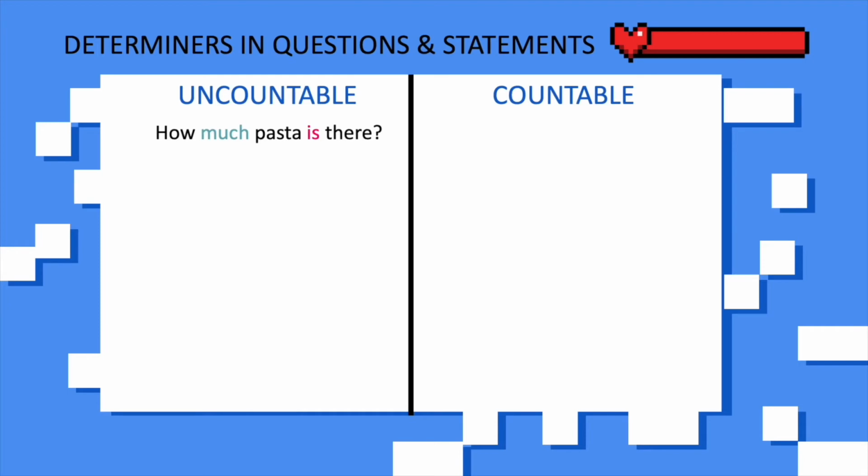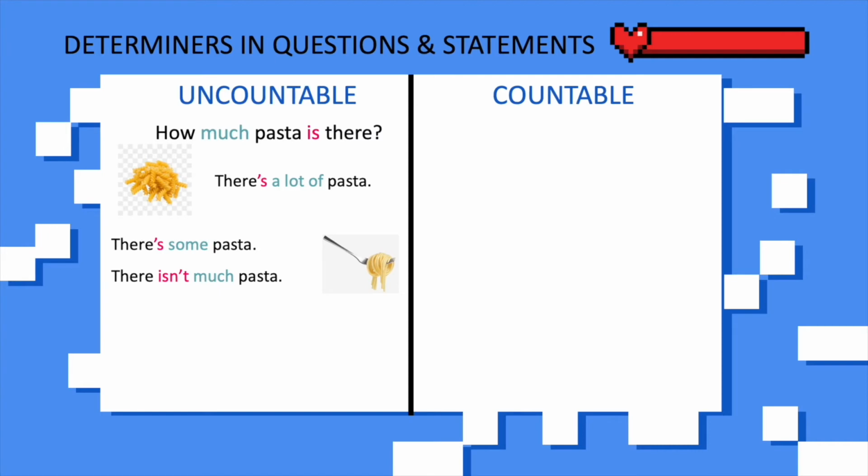Pasta is uncountable, right? So, when we want to make a question asking about quantity of uncountable nouns, we will need to start with how much, and it always ends with the word is in the question. So, how much pasta is there? So say, if the pasta is in a very big quantity, you can say there is a lot of pasta. There is a lot of pasta. You cannot say there are a lot of pasta because pasta cannot be counted.